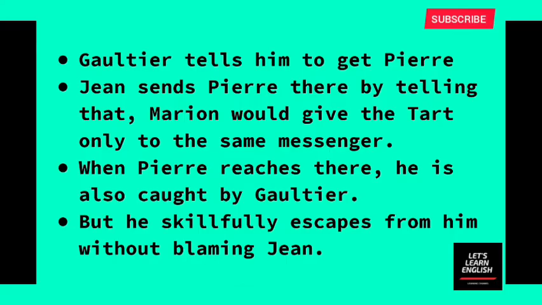Okay, he admits the mistake that it was he who overheard the conversation. So, as per the conversation, he appeared here as his messenger and collected the pie. But after collecting the pie, he just directly went to the mayor's house, not anywhere else. Now he continues, "The mayor was also very happy to see me with the eel pie, and moreover, he is waiting for you, Gaultier, for the dinner." Okay, this is what he told him.